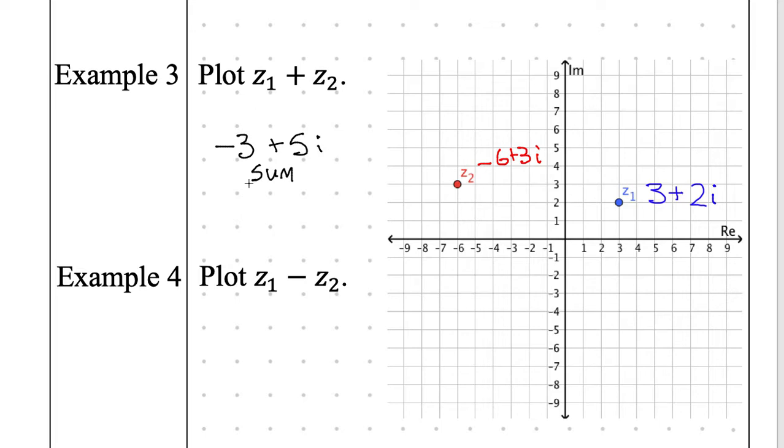Everyone right now, graph -3 plus 5i. Where does that live? Graph -3 plus 5i. If I walk around right now, I should be able to see that on everyone's graph. That is the sum. -3 plus 5i lives right here. And I can label this one Z1 plus Z2.